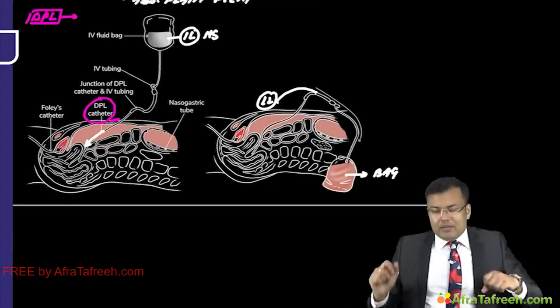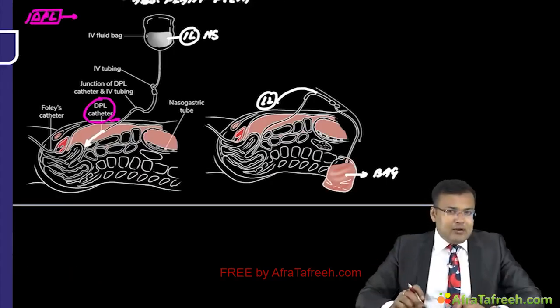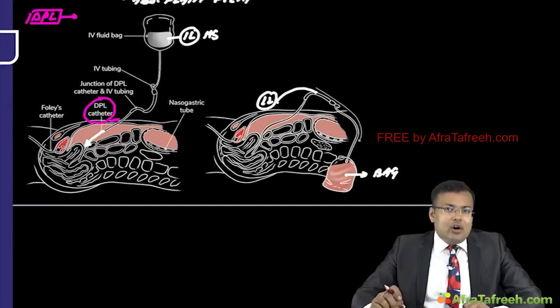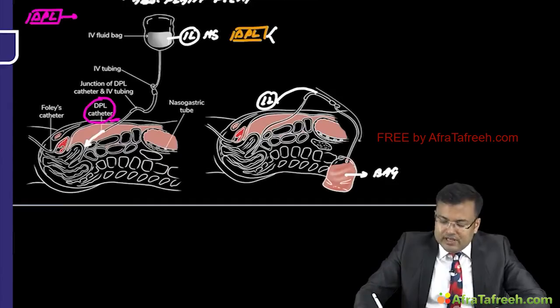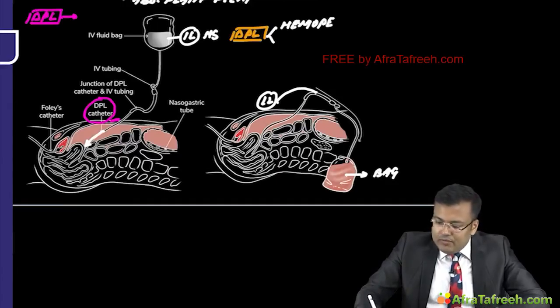So suppose you are performing DPL, diagnostic peritoneal lavage, in a trauma patient. What can you detect? DPL is used to detect hemoperitoneum and or hollow viscous perforation.